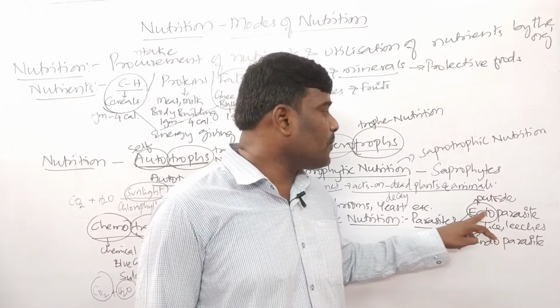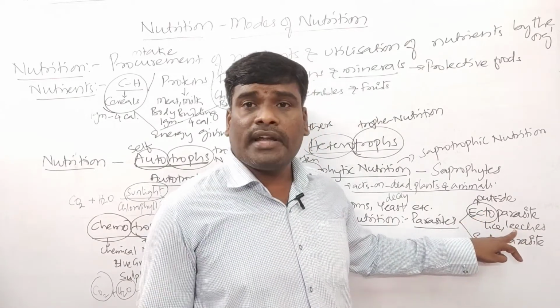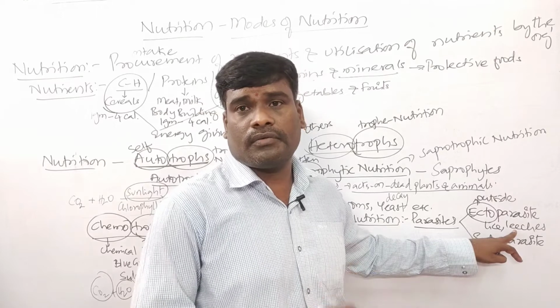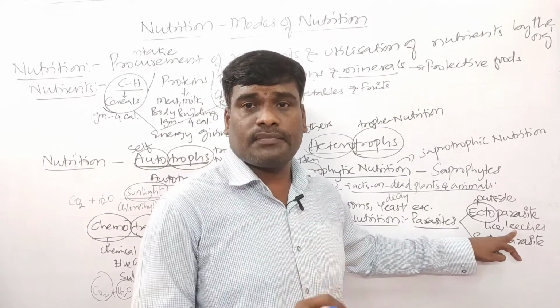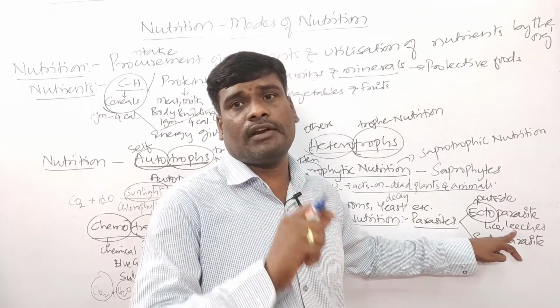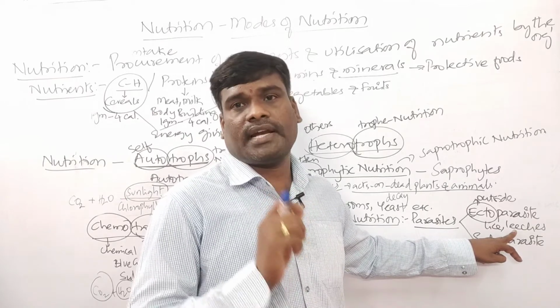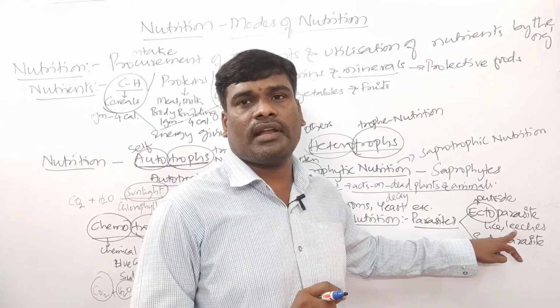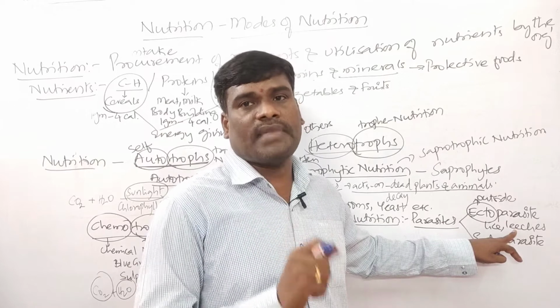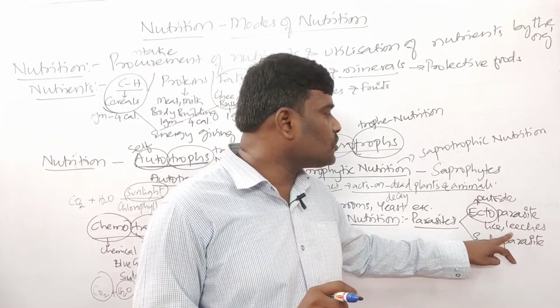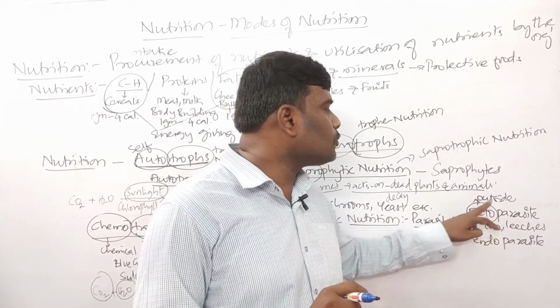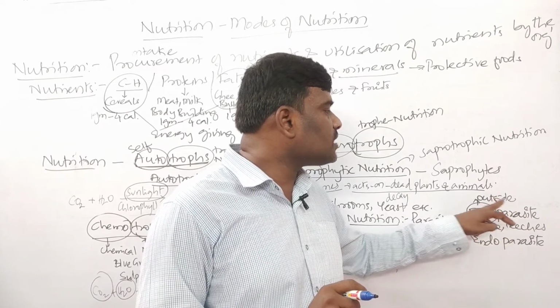So these leeches do not enter the body of the buffalo or another organism. They are present on the outer side, on the surface of the body only, and they take food from that. Such parasites we call ectoparasites. They are seen outside the body.